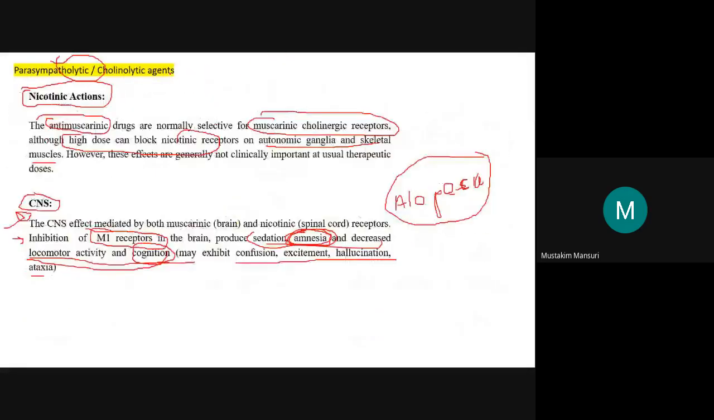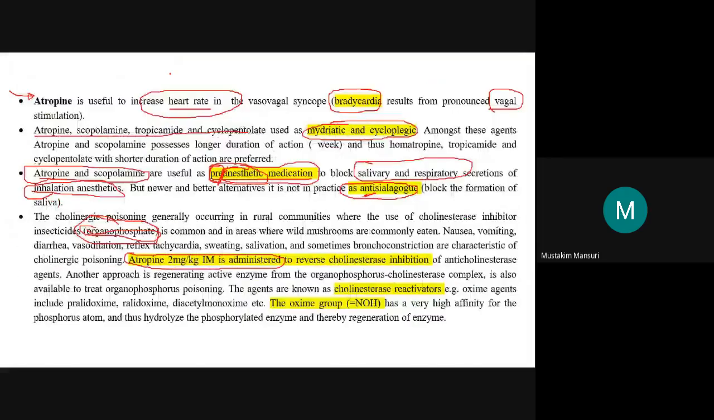Parasympatholytic. Now here organophosphate, atropine is a parasympatholytic. So here we can think that atropine 2 milligram intramuscular is administered to reverse this cholinesterase inhibition. But be careful, it will not reactivate the cholinesterase. It will inhibit the cholinergic system.